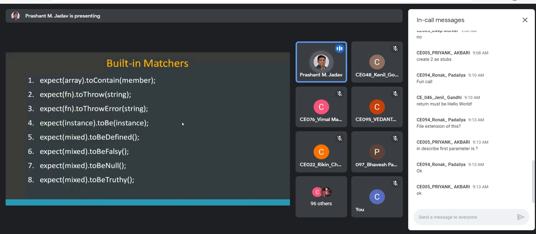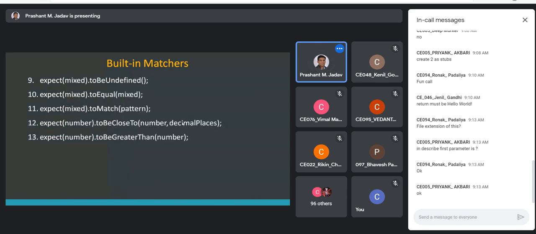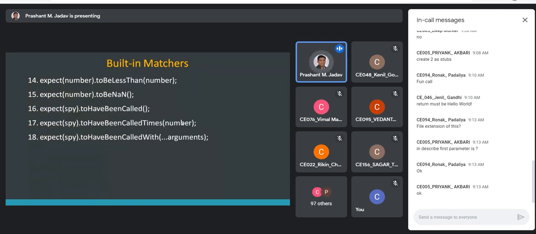These are some built-in matchers like toContain, toThrow, toBe, whether it is defined or not, whether it is false or not, whether the object is null or not. Even you can compare with a regex, and you can compare numbers also: greater than, less than, not a number, whether the function has been called or not, and how many times the function was invoked. So there are a number of built-in, useful matcher functions available that you can use.